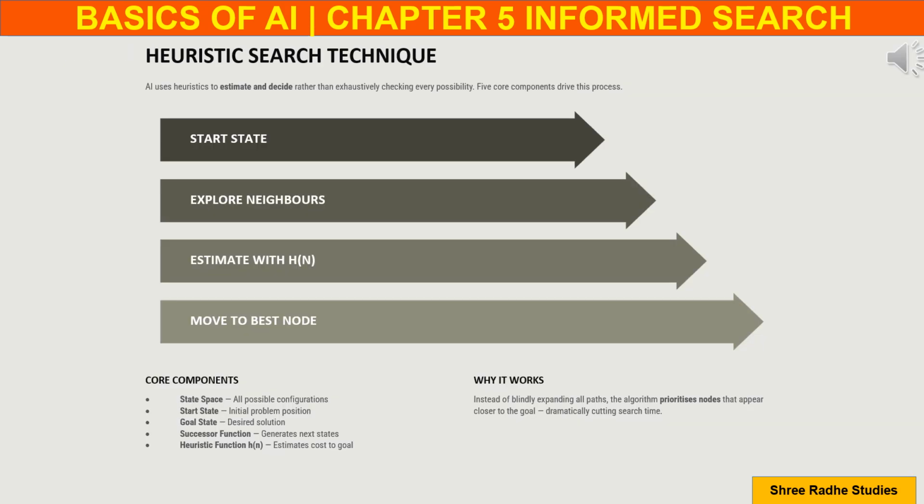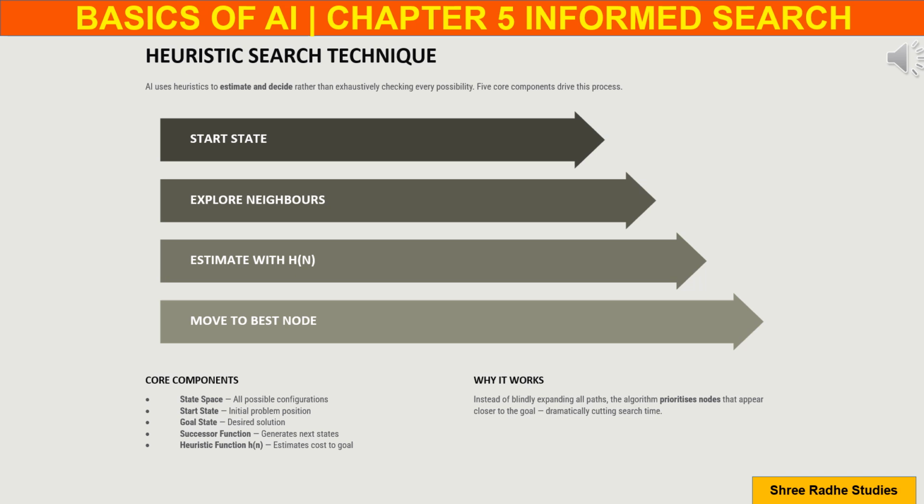Now let us understand how heuristic search actually works. Instead of checking every possible path, AI intelligently estimates which direction appears most promising. There are 5 main components involved in this process. First is the state space, which represents all possible configurations. Second is the start state, where the search begins.